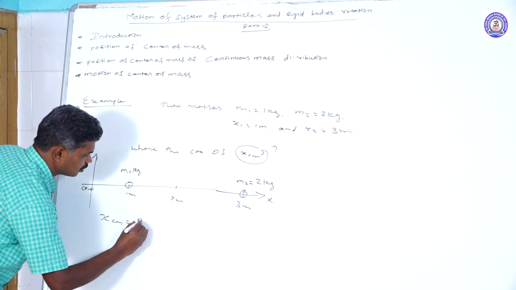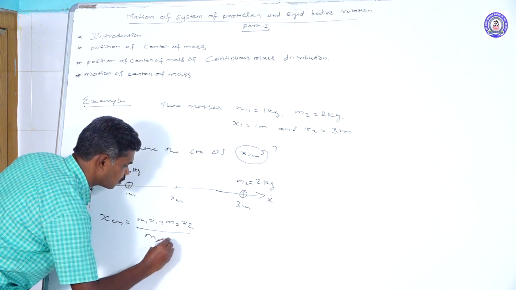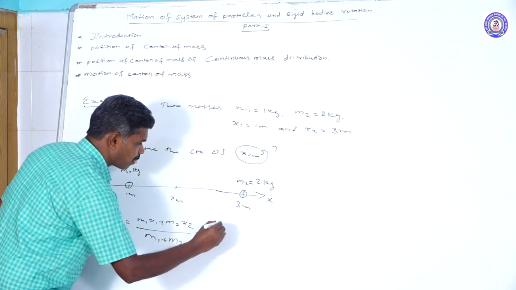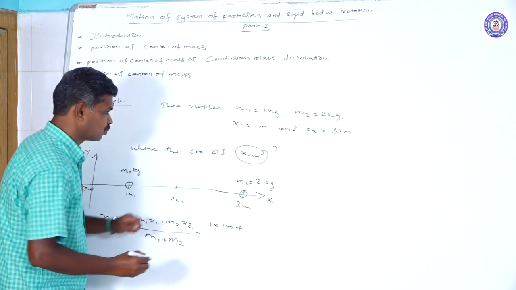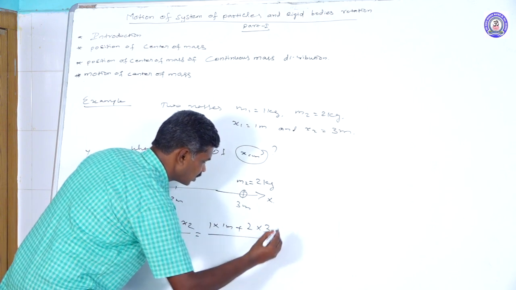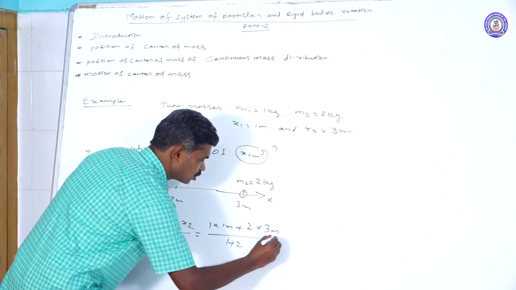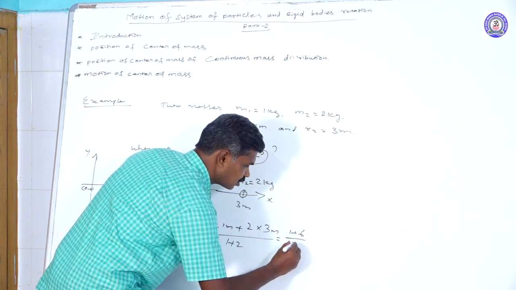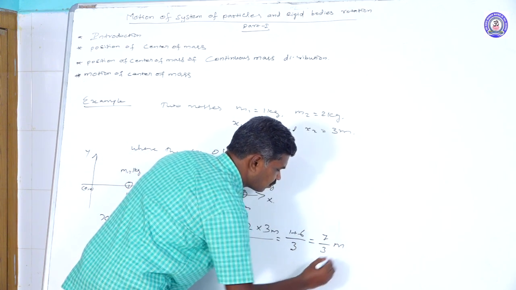x_cm equals (m1 x1 plus m2 x2) divided by (m1 plus m2). So our m1 value is 1 kilogram, x1 value is 1 meter, plus m2 value is 2 kilogram into their distance, 3 meter, divided by m1 plus m2. m1 is 1 kilogram, m2 is 2 kilogram, 1 plus 2. Then this value becomes 1 into 1, 1 plus 6, divided by 3. Then we have 7 by 3 meter from the origin.